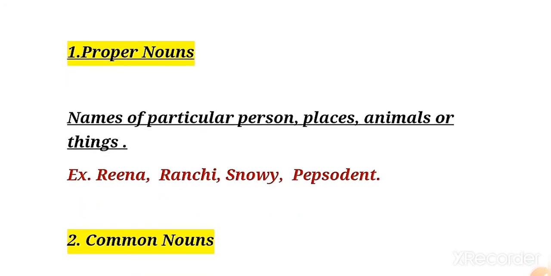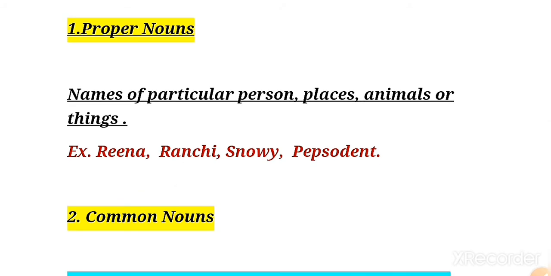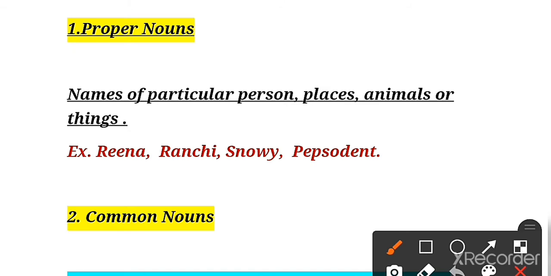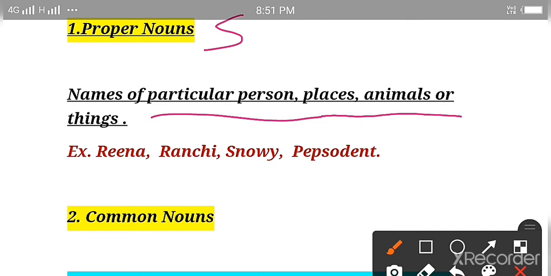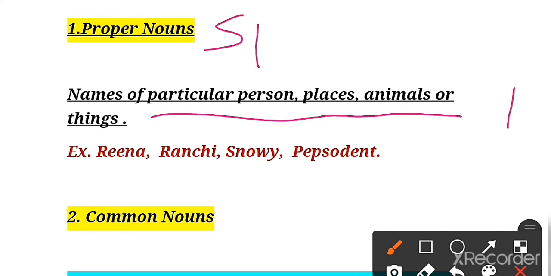The first kind of noun is proper noun. With the help of this, we will get the idea of how a name can be a noun. So what is proper noun? Proper noun is a particular name of a person, place, animal or thing. It means proper noun is a special name.